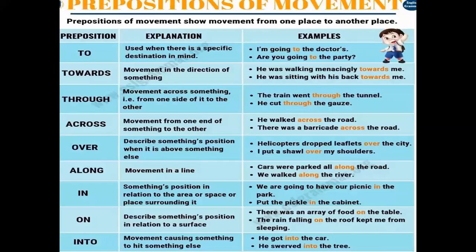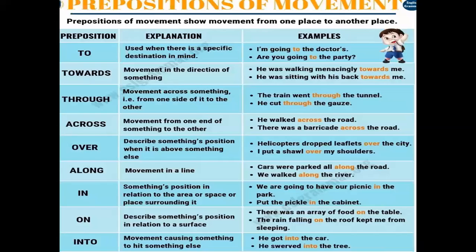So here we are going to use across, and it is a flat surface, like you have to go from this end to that end. So you can say he is swimming across the river. But in the previous case, the train went through the tunnel. There the tunnel is stable, but the train is in movement.